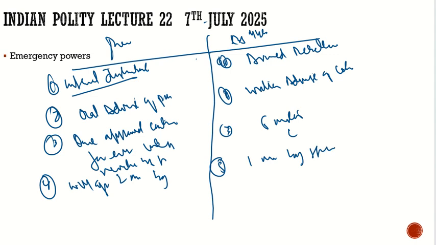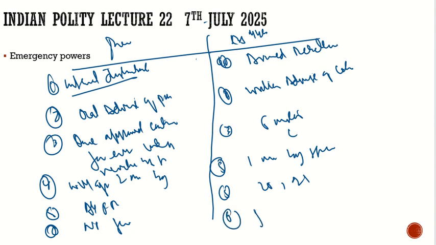And earlier all fundamental rights were dissolved, and now not all fundamental rights are dissolved. Article 20 and 21 will always remain. Earlier there was no scope for judicial review. Now there is scope for judicial review. So these are the changes which were made through the 44th Constitutional Amendment Act.